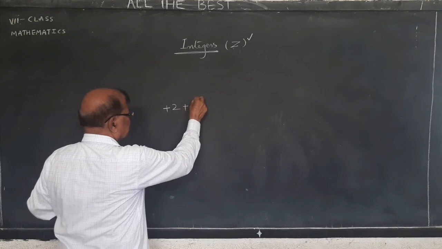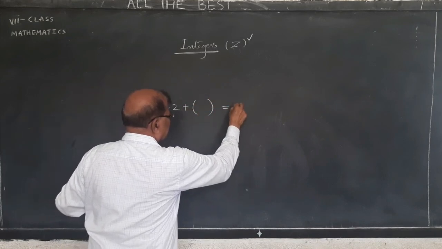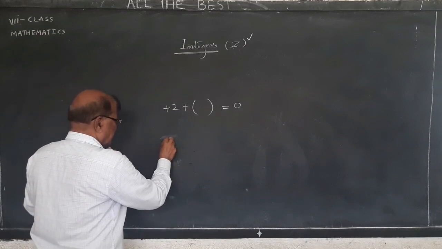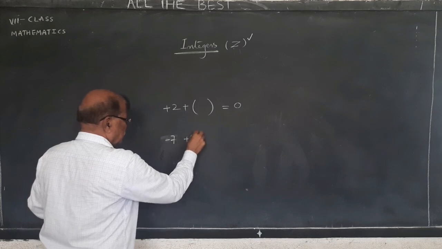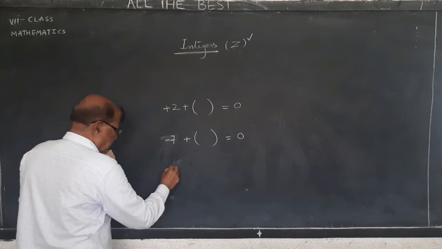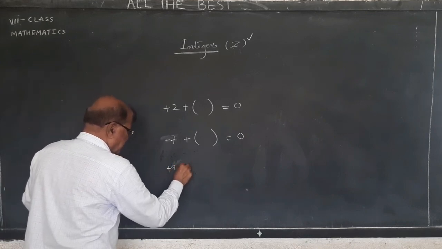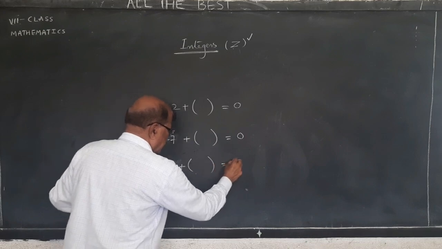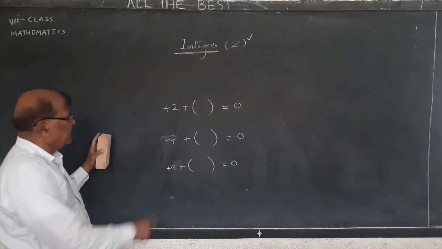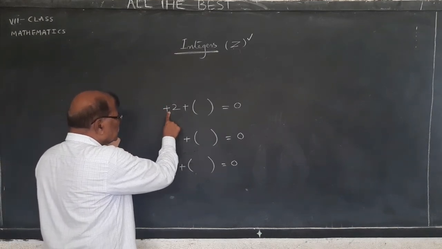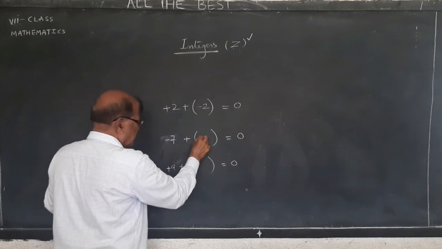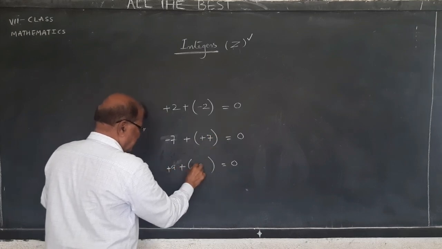Something is added. You must get 0. Plus 7, minus 7 is there. You must add something to get 0. So take plus a, it is added to something to get 0. So what should be added to make plus 2 as 0? Minus 2. Minus 7 plus 7. Plus a minus a.